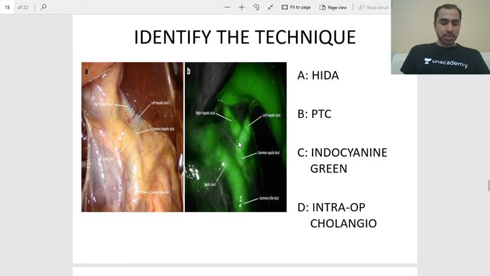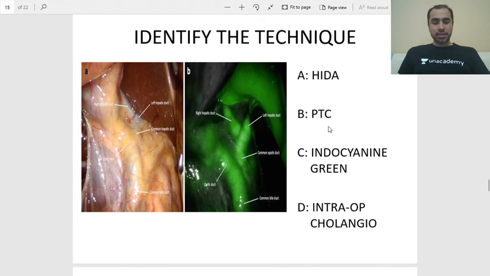What is this imaging? Ali Abbas, Satyam say indocyanine green. Janvi says D. Sagar, also my student, says intra-op cholangiogram. Prayosikta, Subulakshmi are all saying intra-op cholangiogram. Okay. Alright, anyone with a different answer? I see some of my students from my MBBS. Is it a HIDA or a PTC?